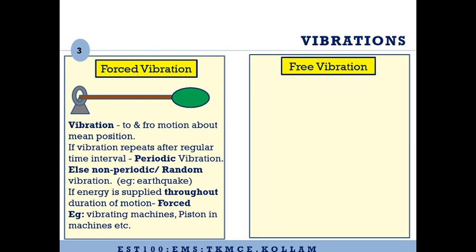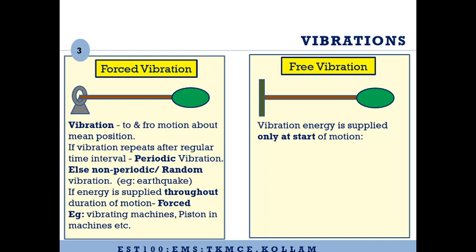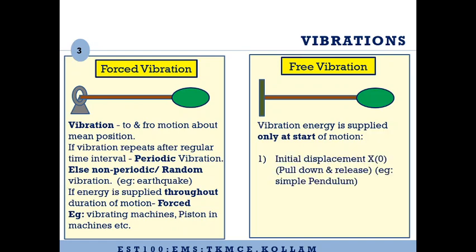In free vibration, the energy is input at one instant at the beginning of the motion. For example, consider a tuning fork. How do we initiate motion in a tuning fork? We hit the tuning fork against some object, and this inputs energy into the tuning fork, and it starts vibrating. So the vibration energy is supplied only at the start of the motion. Such motions are known as free vibration.